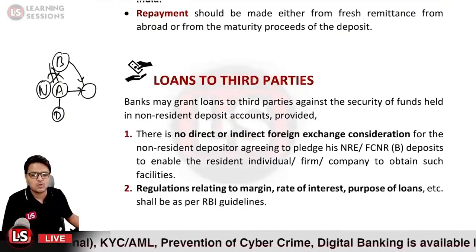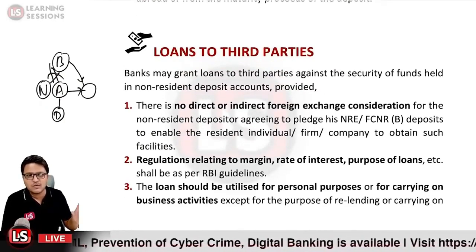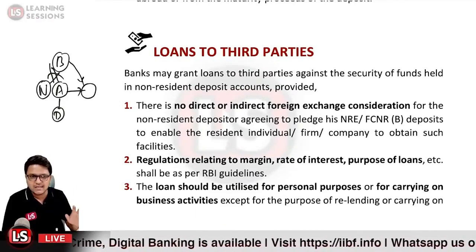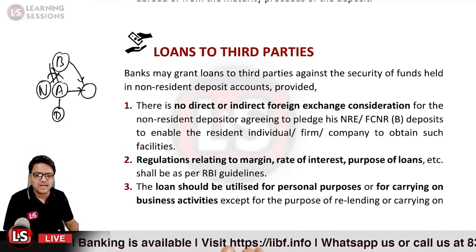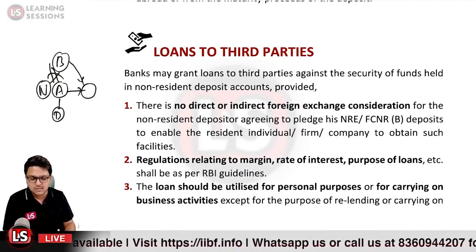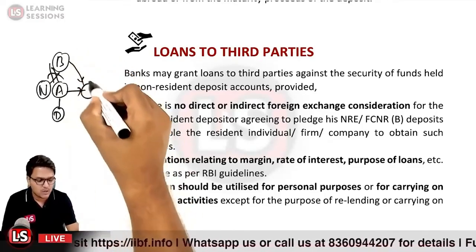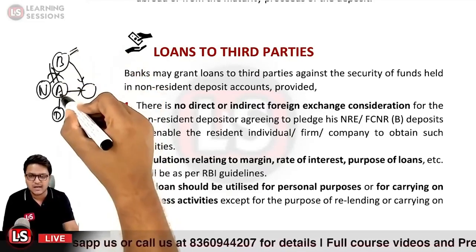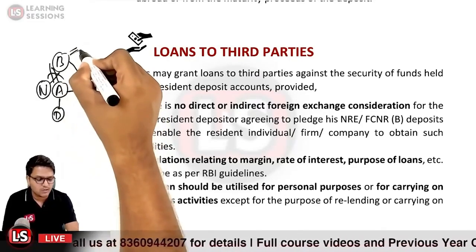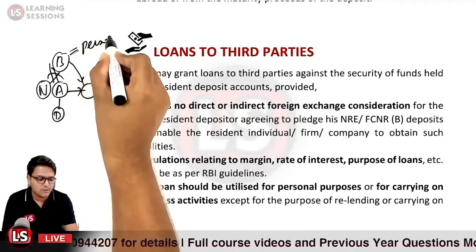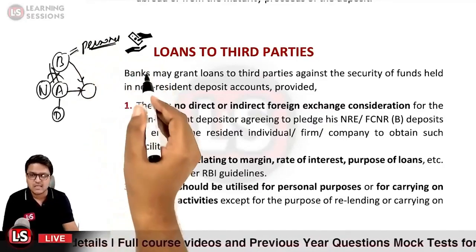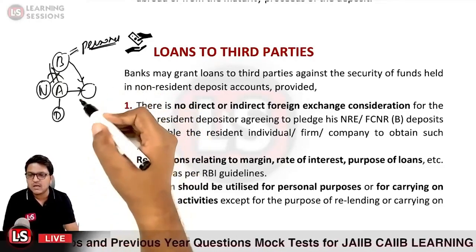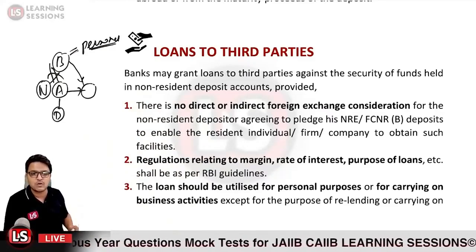And further, the regulations relating to margin, rate of interest, and purpose of loan shall be as per the Reserve Bank of India guidelines. So those guidelines are to be fulfilled, and the loan amount should be utilized either for personal purposes, so B can utilize this particular amount, or for business activities, but not related to agriculture or plantation activities, and it should not be related to any real estate business so as to earn profits out of it.